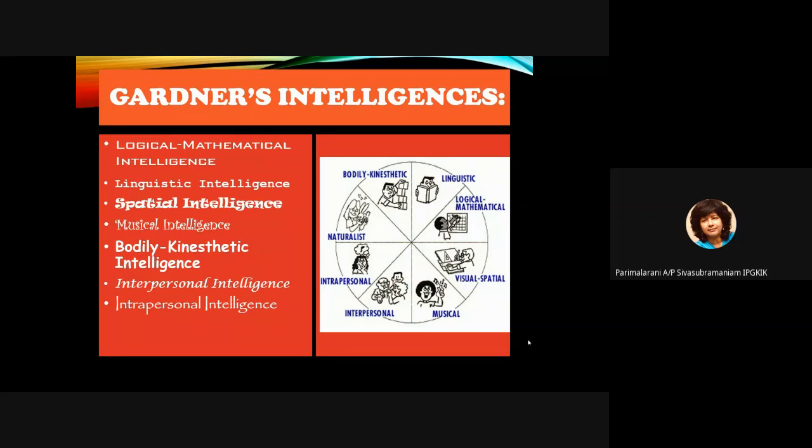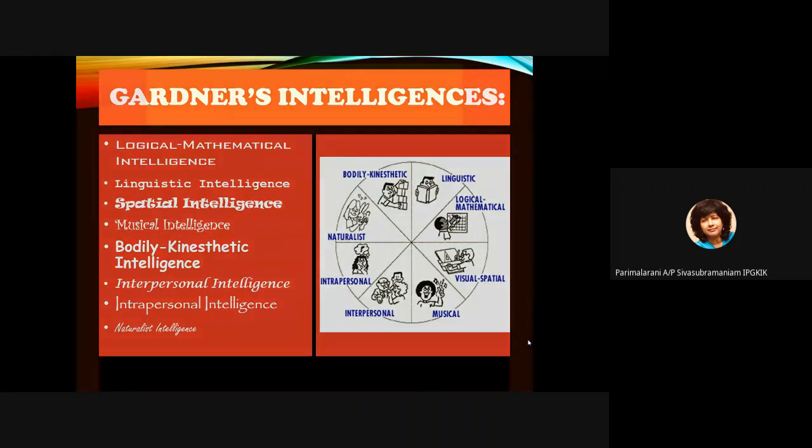So we can have individual study, individual projects, or ask them to do journal writing, write reflective journals, and so on, okay? And finally, for natural intelligences, what we can do is we can take them out of the classroom, okay, to observe mathematics concepts in nature, okay?